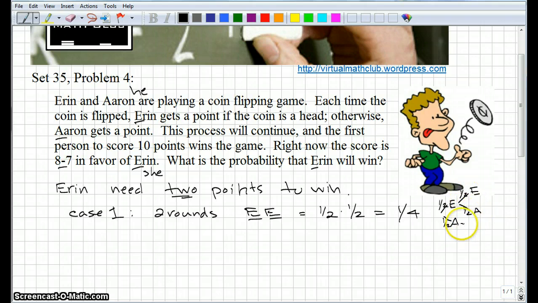You could write out all the possibilities for the next 2 rounds, and the only case where Aaron gets a heads on both is one path. So it's 1 out of 2 times 1 out of 2, which is 1 out of 4. There are 4 possible paths in the next 2 rounds, and only one is the case where Aaron gets a point in each. Okay, so that's case 1, where Aaron wins in 2 rounds, the best case scenario.